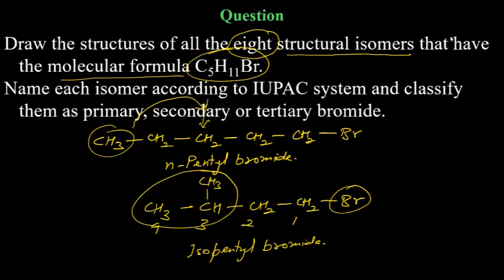You need to brush up all those concepts. Yes, Preeta, Ashi, correct answers you have to know. So you need to just do hit and trial and move bromine. It is not even hit and trial. You just move bromine one by one and CH3, how many branches you can have on the carbon. So increase the number of branches. That way you will get all 8 structural isomers one by one. I am showing you.